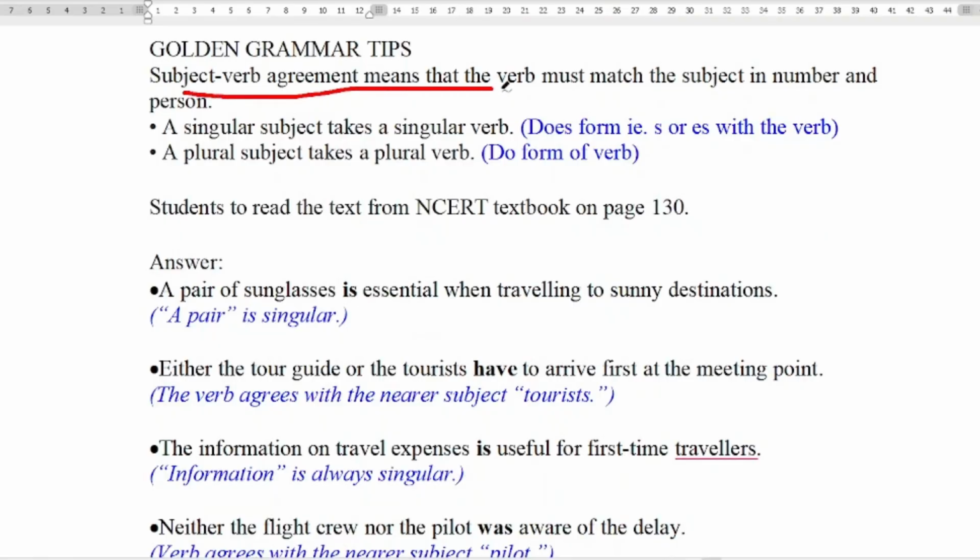Subject-verb agreement means that the verb must match the subject in number and person. That is, if the subject is singular, the verb is in the does form. Okay, if the subject is singular, then the verb will be in the does form. That is, the verb will have s or es if the subject is singular. And if the subject is plural, the verb is in the do form. That is, no s or no es.